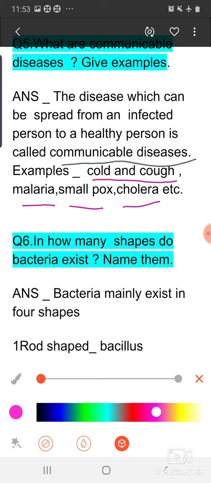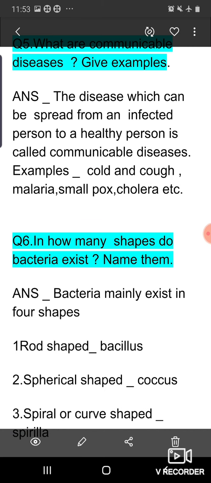In how many shapes do bacteria exist? Name them. Earlier we have discussed in the video of the bacteria that they can exist in mainly 4 shapes. So first is rod shape, that is called bacillus. Next is a spherical shape, that is called coccus. A spiral or curve shape is called spirilla, and the comma shape is called vibrio. So these are the different shapes of bacteria.